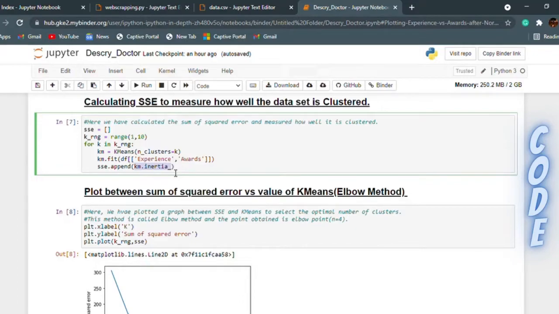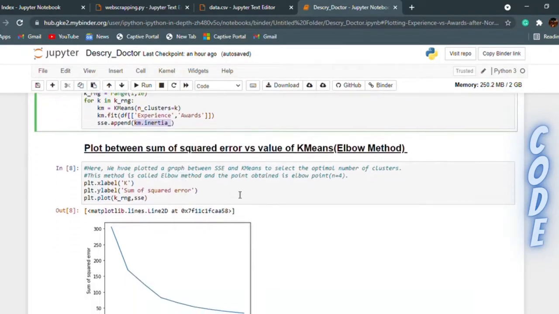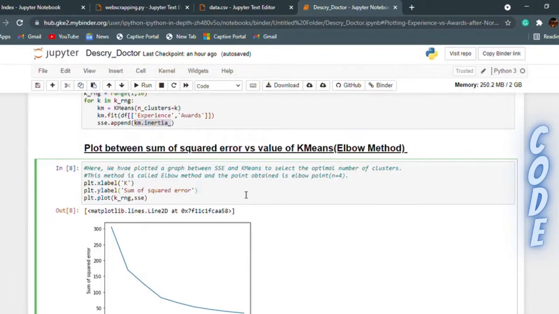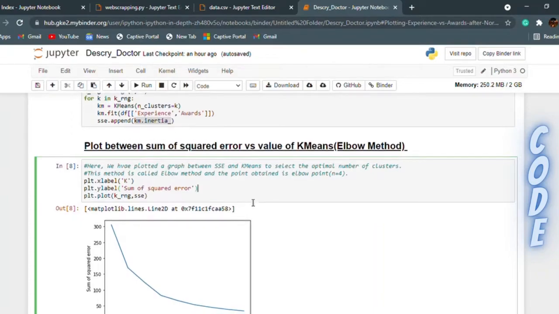Km.inertia measures how well a dataset was clustered by k-means. It is calculated by measuring the distance between each data point and its centroid, squaring the distance and summing these squares across one cluster. Matplotlib was used for this section to plot the graph between SSE versus K and to determine the optimal number of clusters by the elbow method. In our case, it was K equals 4. We have divided our dataset into 4 clusters.